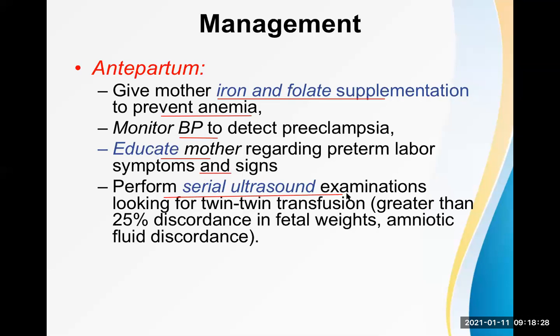Perform serial ultrasound examination looking for twin-twin transfusion. So how do we know that? Just now we talked about it. There is a difference of more than 25% in size between the babies, that is, greater than 25% discordance in fetal weight and amniotic fluid discordance. It doesn't match. One baby looks bigger than the other. This is the result of twin transfusion, and then we can send them to a higher center so that endoscopic laser ablation surgery can be done. So the chance of complication would be less.